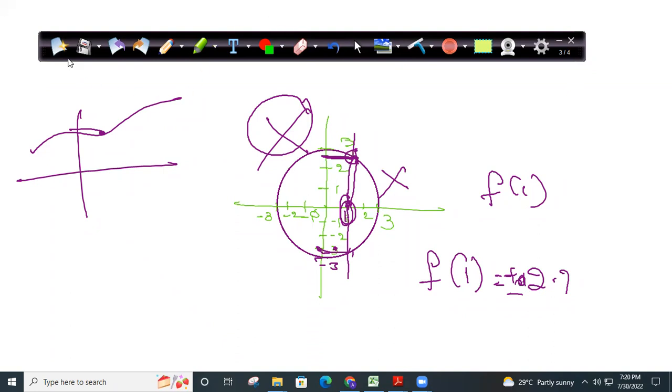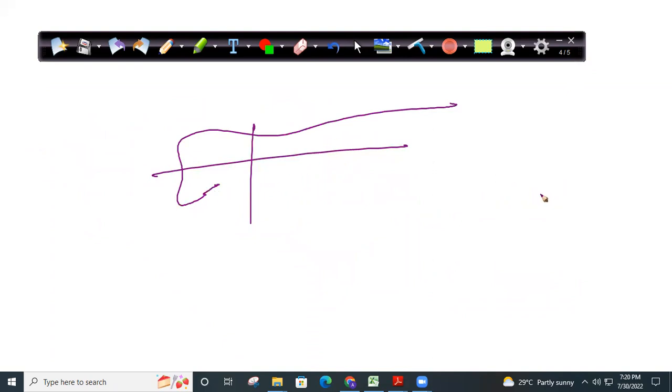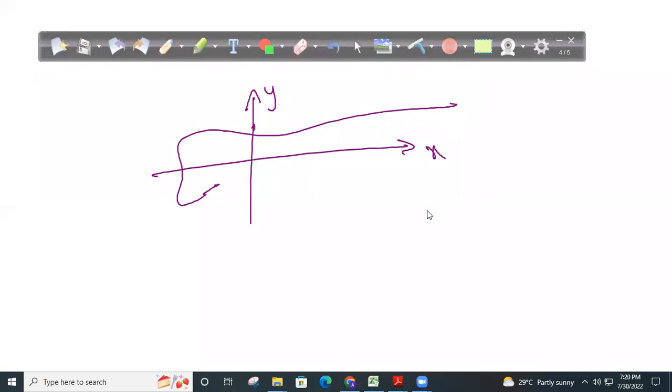I'll give another example on the board, and you need to tell me if it is a function or not. Is this a function or not? I have drawn something on the board. Some symbol, I have drawn it on the board. I want everyone in the class to respond. Is this a function or not? Everyone should respond. Good.